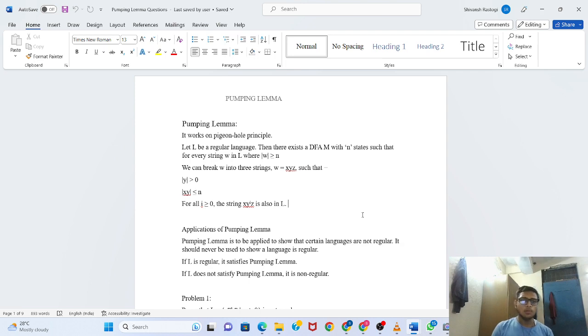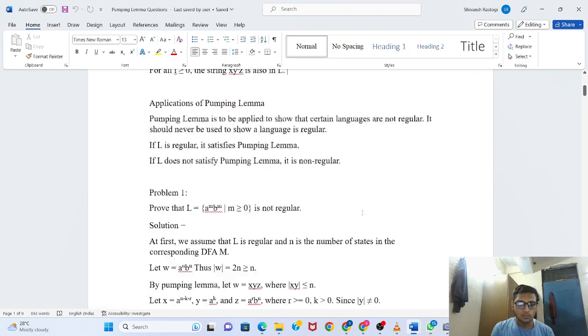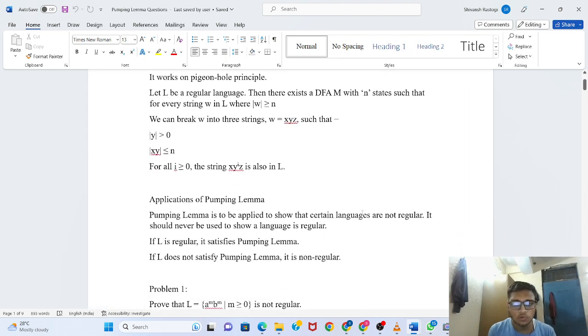So now moving on to applications of pumping lemma. Pumping lemma is used to show that certain languages are not regular. It should never be used to show a language is regular. That means pumping lemma is a necessary condition for a language to be regular, but it is not a sufficient condition. It means that if a language satisfies pumping lemma, then it may be regular or not regular. But if a language fails to satisfy pumping lemma, then it is for sure that the language is not regular.